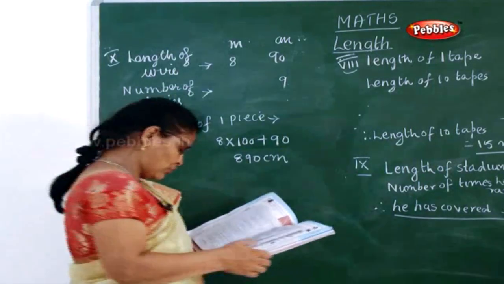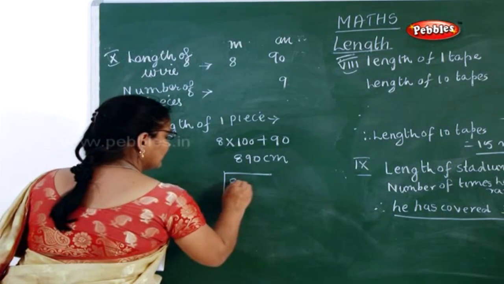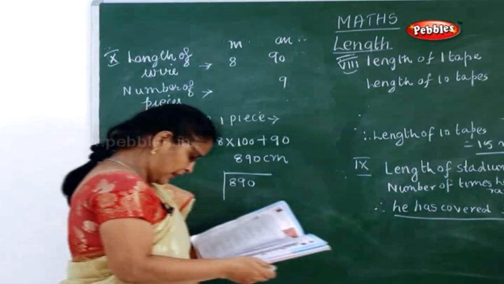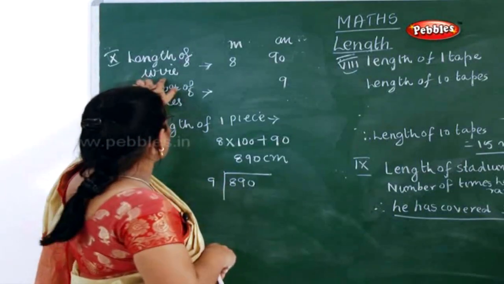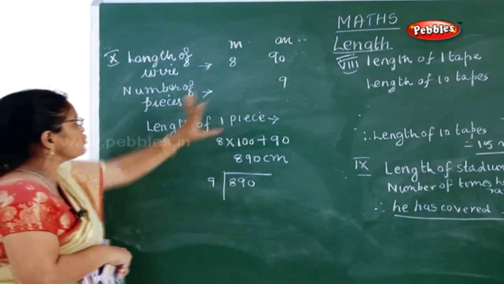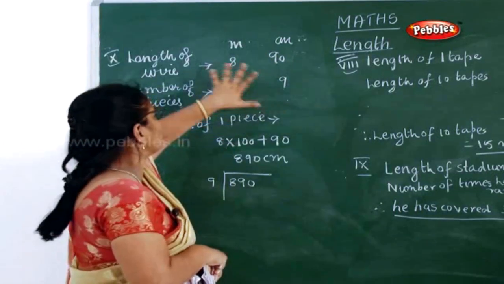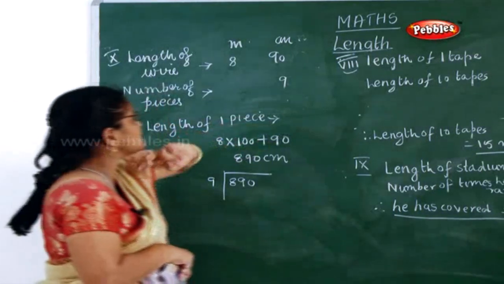So now what you have to do? This 890 you have to divide by 9. Am I right? Are you clear now? See, length of one wire is 8 meter and 90 centimeter. But what you have to do, you have to convert this into centimeter. You can't write meter and centimeter. Finally, you are converting into centimeter.